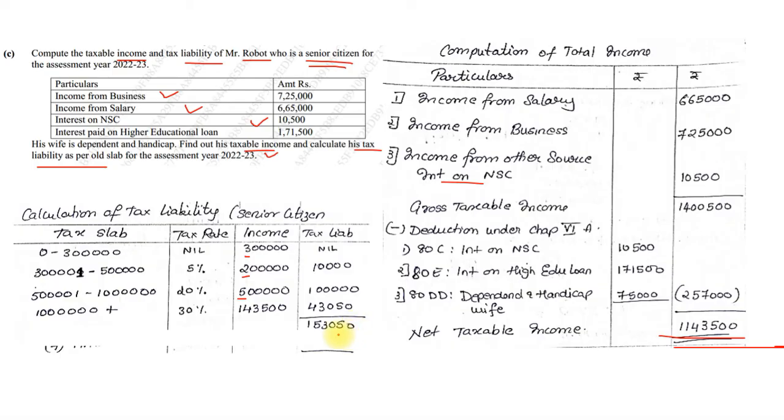Now this is like the gross. On this we need to add 4% health and education cess. So 4% of 1,53,050 comes to 6,122. You add up, you get a final total tax liability of 1,59,172. This is how the sum based on computation of total income and tax liability was to be solved. In the sum, the assessee was a senior citizen, so based on that, we are taking the tax slabs for senior citizens.